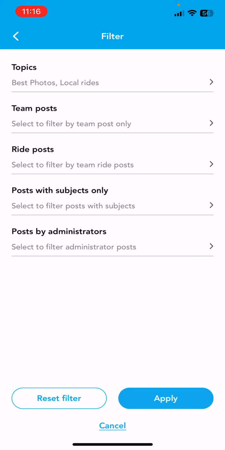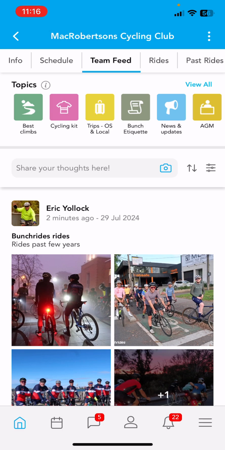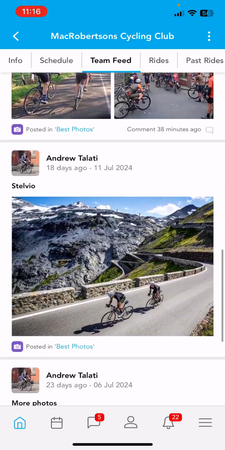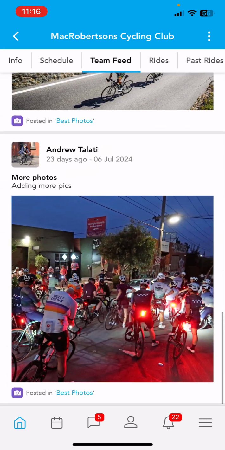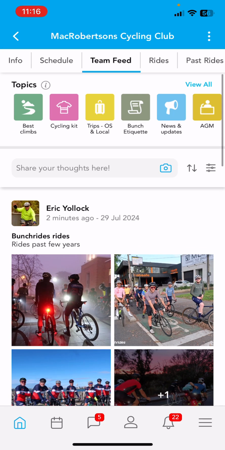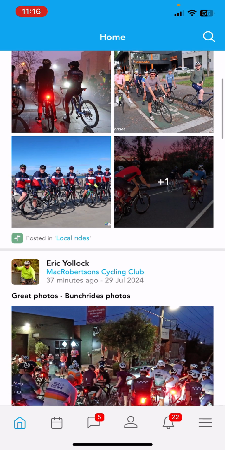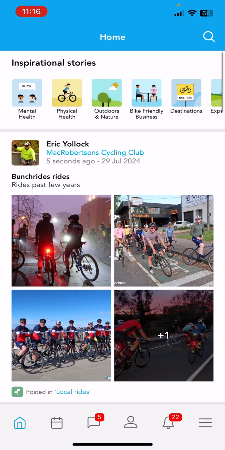And so we're just going to be voting best photos and photos of subjects only. Nope, I'll apply. And then you'll just see the two, so local rides and best photos, and there's another one here, best photos and best photos. So it's an easy way to really curate the information you get in your team feed. And again, you can go back to your home, and if you're a member of that topic or member of the team, again, you'll see the latest updates in your home feed.